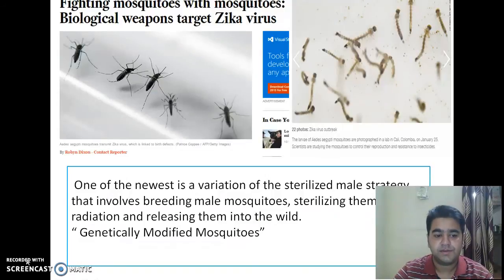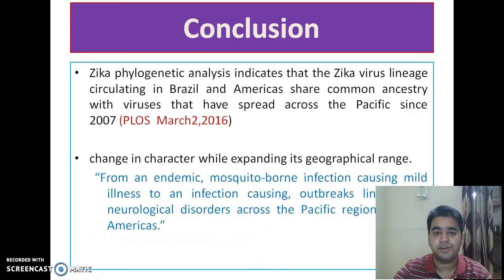Now, another new advance is genetically modified mosquitoes, where male mosquitoes are sterilized through radiation and released into the wild, so that their offspring are unable to transmit the disease and die young before reproduction.